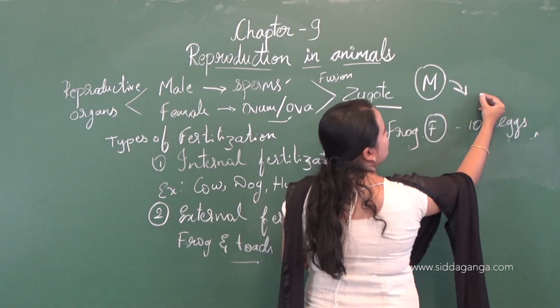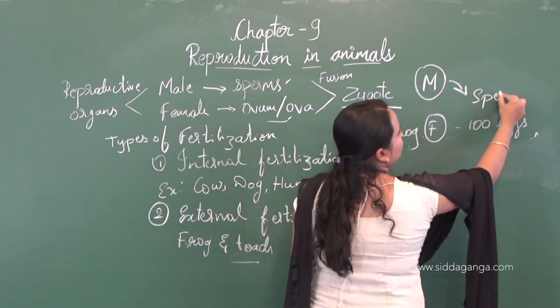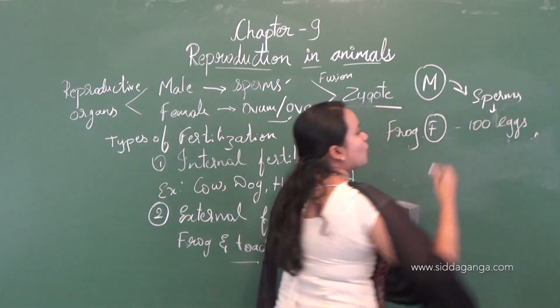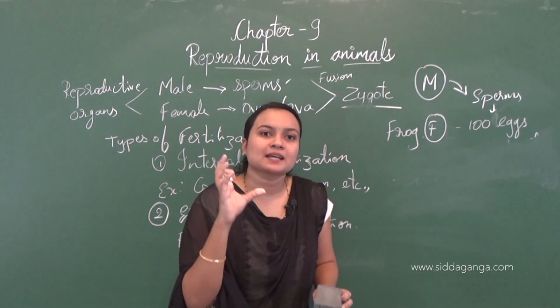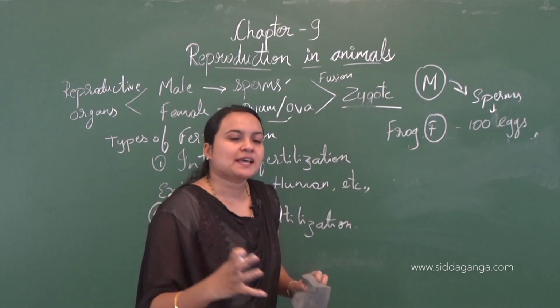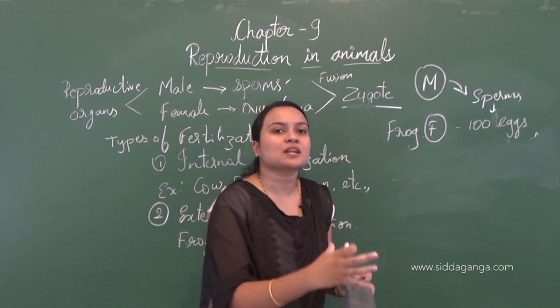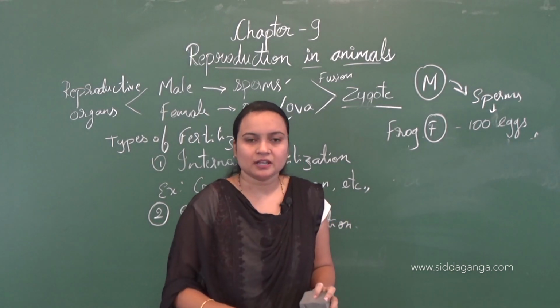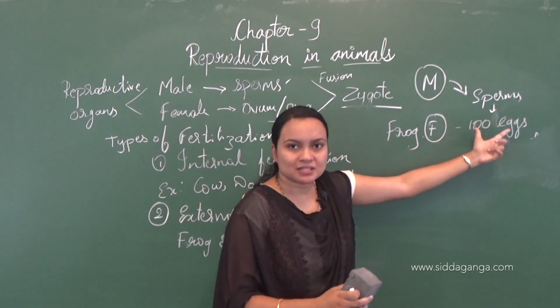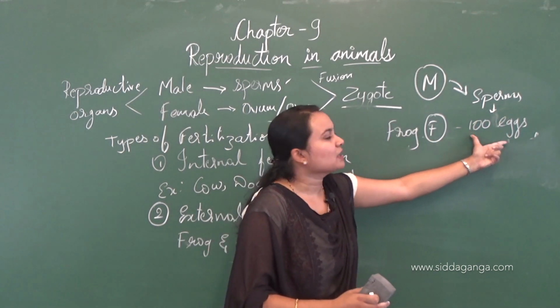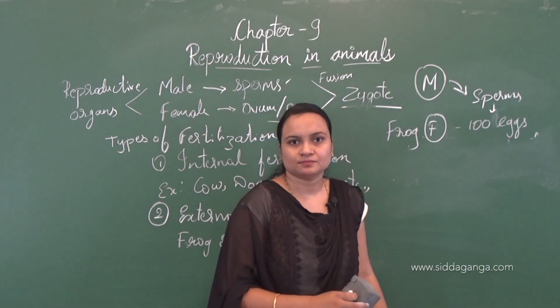The sperms have the capacity to travel, they are motile, due to the presence of a tail. So these sperms will swim in water and fuse with the eggs.